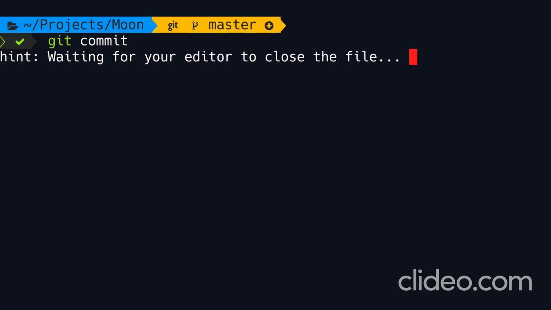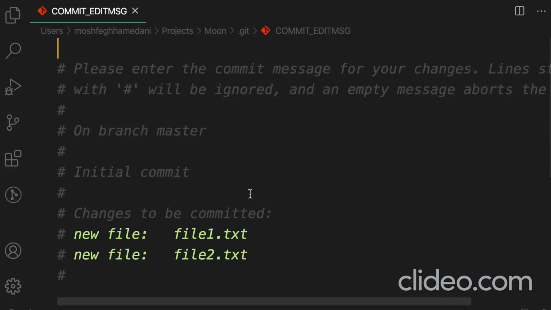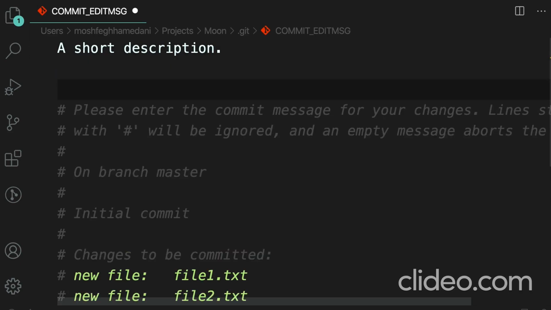Now when we press enter, this opens our default editor, in this case VS Code, because at the beginning of the course, I configured my default editor to be VS Code, okay? So here we're trying to edit this file, commit edit message, which is stored in our git subdirectory. So on the top, we can type a short description. Ideally, this should be less than 80 characters. Then we add a line break, and after that, we can type a long description.